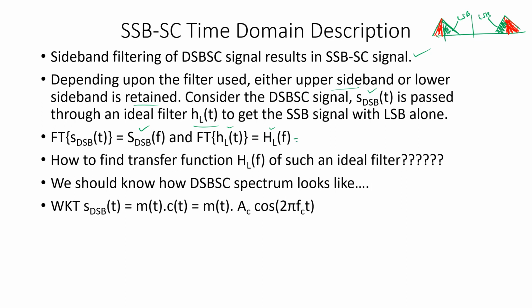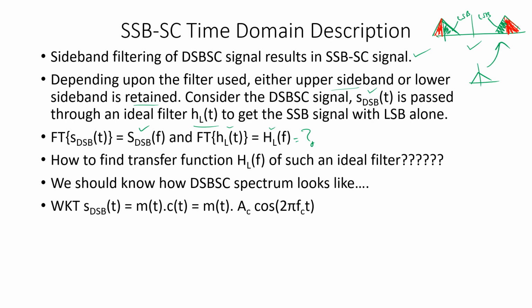So now we want to find out what this HL of f should be. We will be inspecting only an ideal case. So how do we find its transfer function HL of f? For that, we should know how the DSBSC spectrum looks. If M of f is something like this, this is how a DSBSC spectrum will look. But just merely knowing that won't help us write answers in the exam.